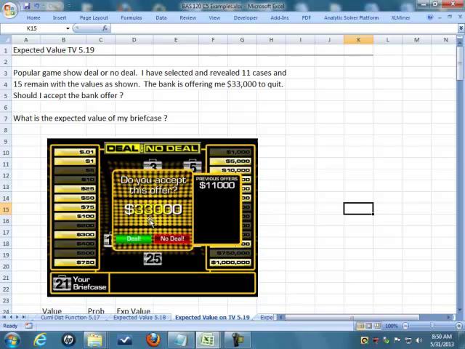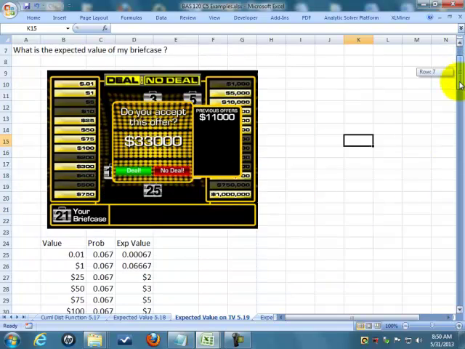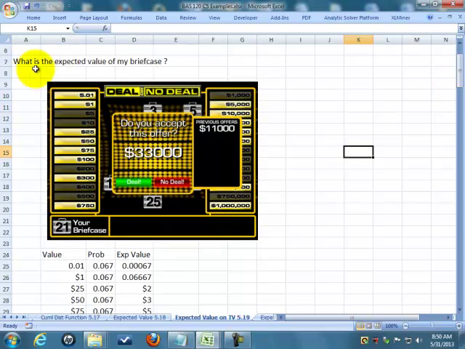But the bank is saying they will pay me $33,000 to quit the game right now, take the deal, take the $33,000, or I can say no deal, I want to continue to play. Well, this whole game and this whole bank is based on an expected value. So let's see what my expected value is of my case 21.